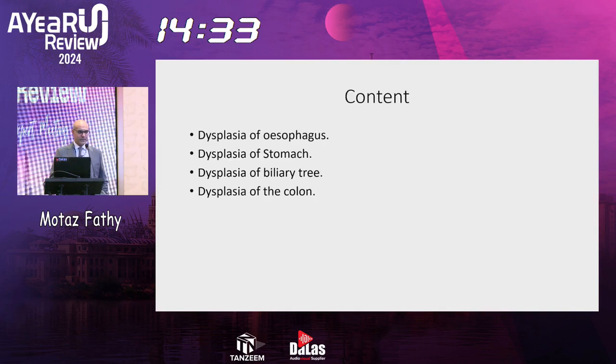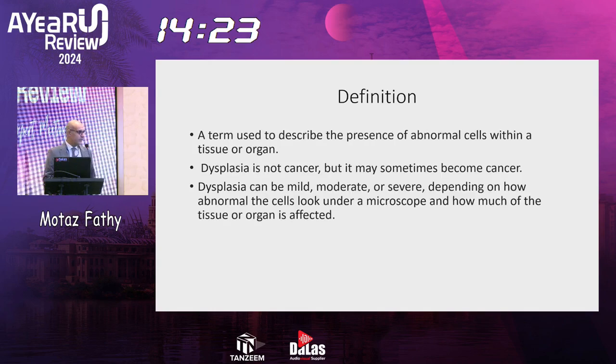So I will talk about dysplasia of the esophagus, stomach, biliary tree, and we'll end up with the colon, which is most important for most of us. So first, the definition of dysplasia. As we know, it's a term used to describe the presence of abnormal cells within a tissue or organ. Dysplasia is not cancer yet, but it may sometimes become cancer. And dysplasia can be mild, moderate, or severe, depending on how abnormal the cells look microscopically, and how much of the tissue or organ is affected.